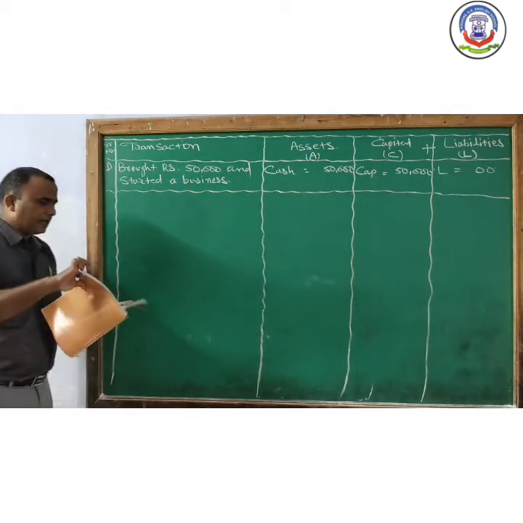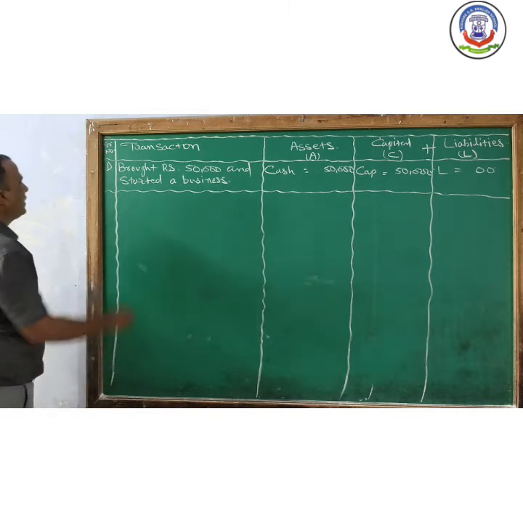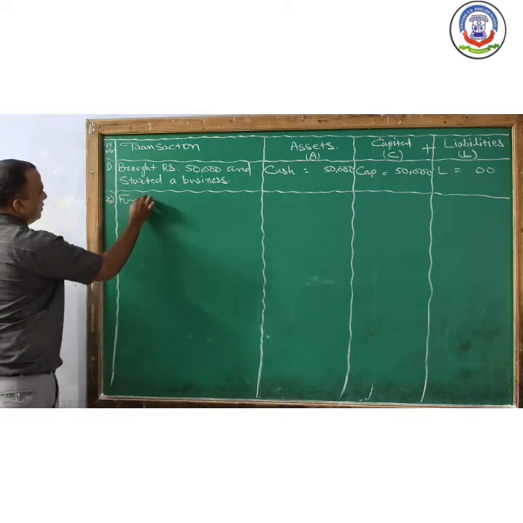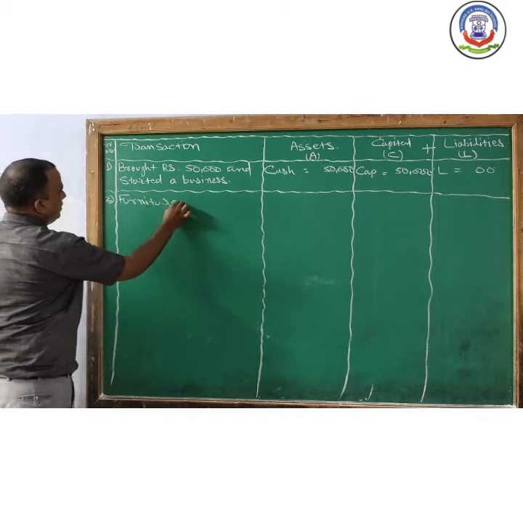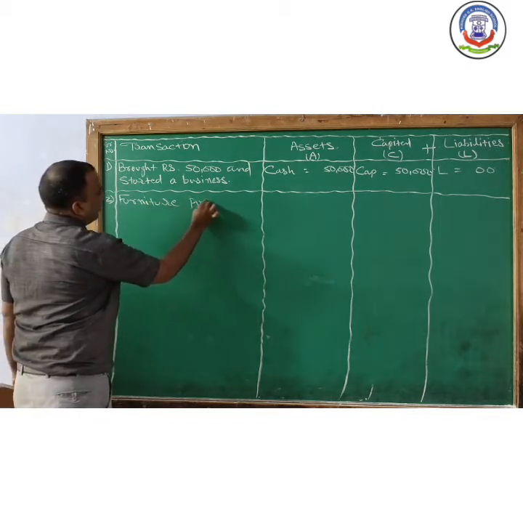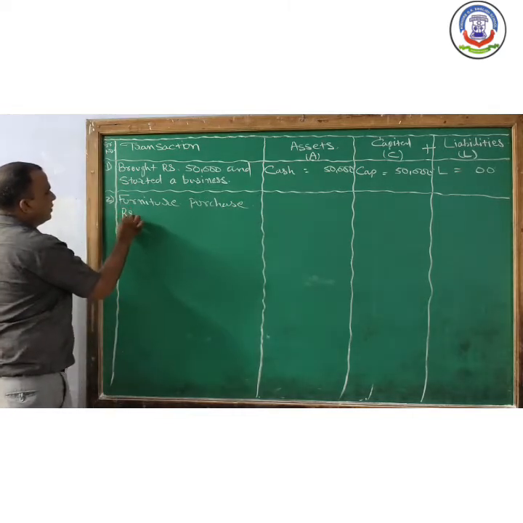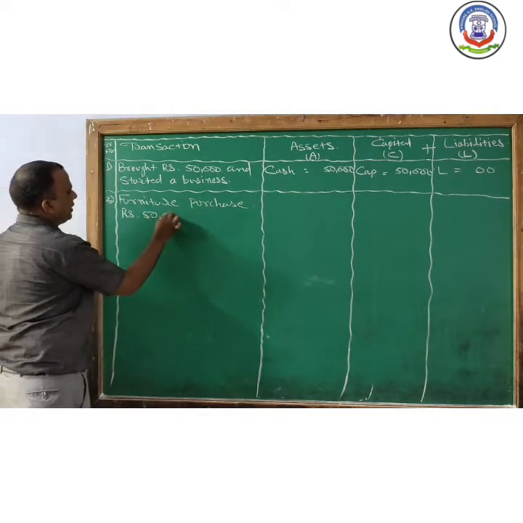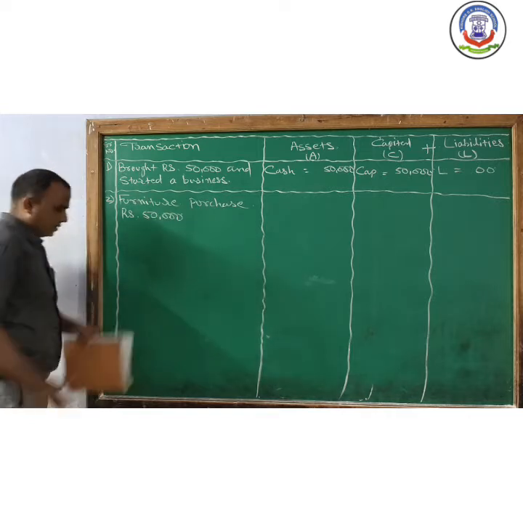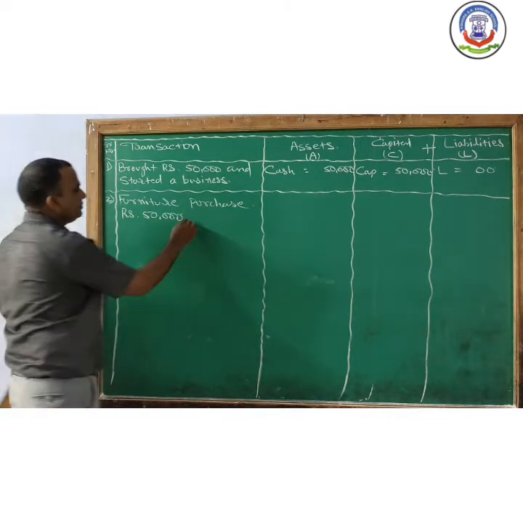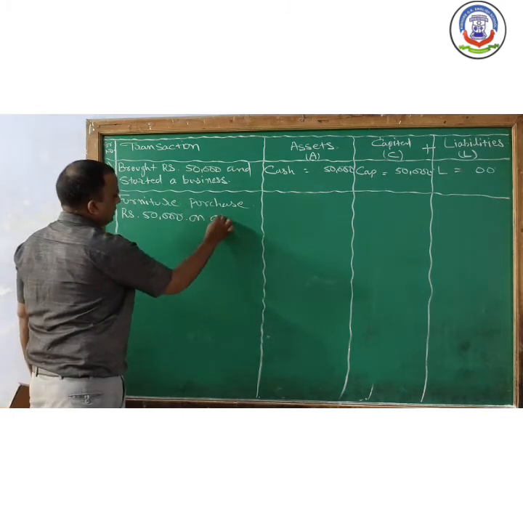Second transaction is there. Furniture purchased rupees 50,000 on cash.